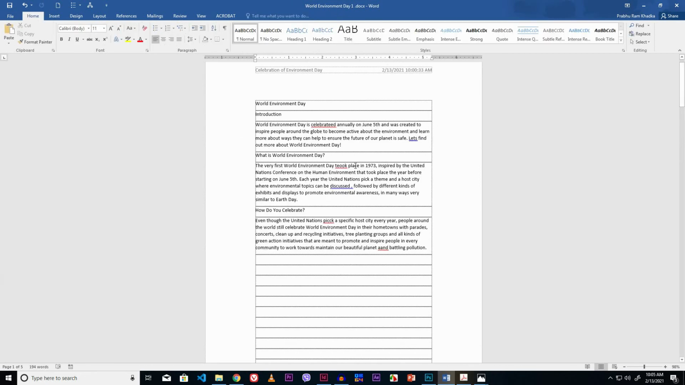Now number D, it is asked to check the spelling and grammar. Look here, a lot of spelling and grammar errors are over here. Red wavy underline denotes the spelling error and blue wavy underline denotes the grammatical error. Now right mouse click on the error word and select the correct one.